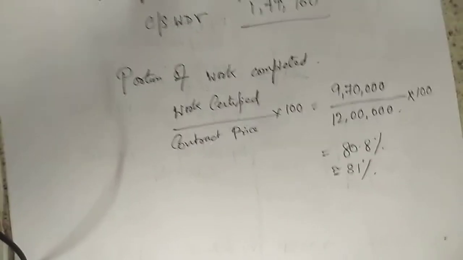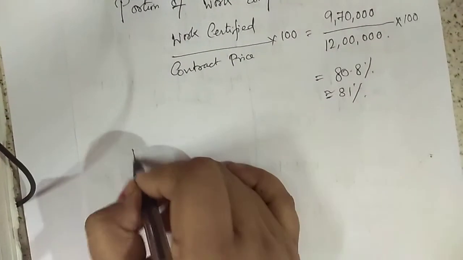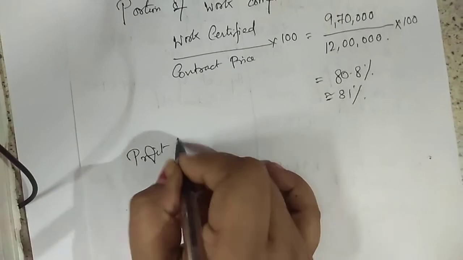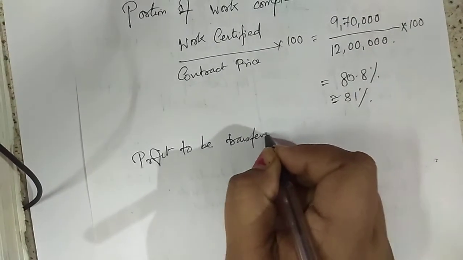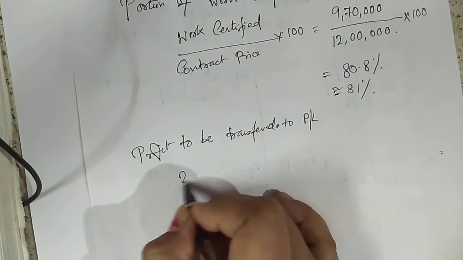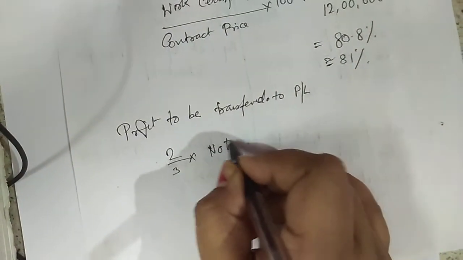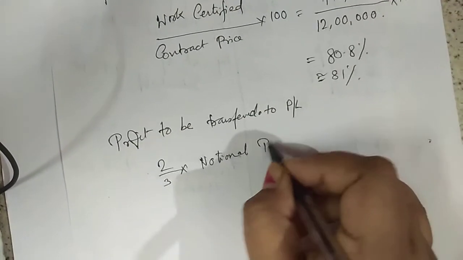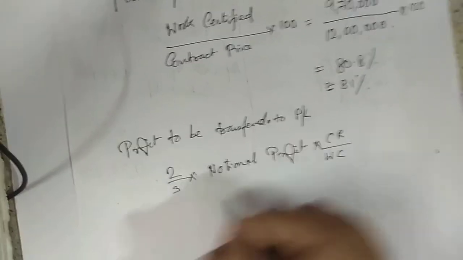Okay. Now we will find out the amount of profit to be transferred to profit and loss account. It will be 2/3 into notional profit, into cash received by work certified.